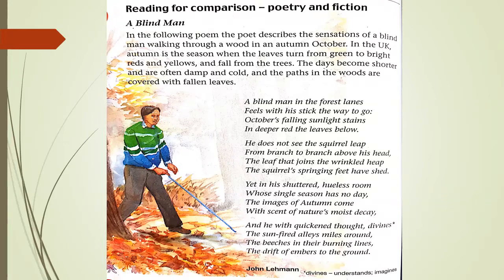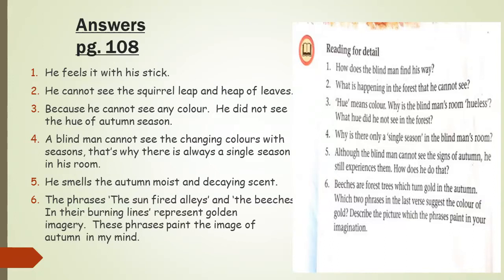In the last stanza, the poet tells us that the blind man can, with his sharp thinking, with his sharp sense, imagine the valleys that are sun-fired. Sun-fired here means that they have turned yellowish and red because of autumn, and with the sunlight they have turned into the color of fire. And he can also imagine the beeches. Beeches are green trees. When the autumn comes, they turn red and golden.